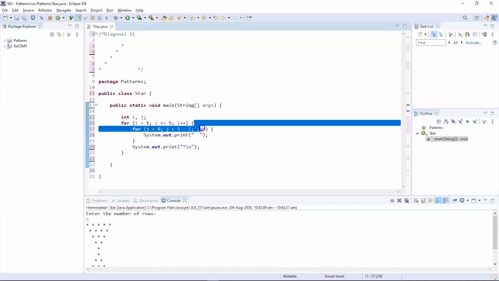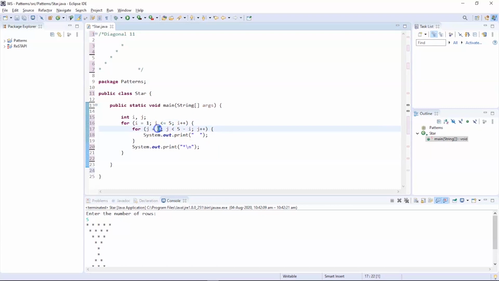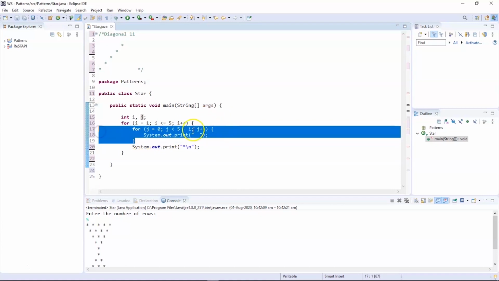So once the control enters the outer for loop, we have the second for loop where we have our second counter variable, which is j. j equals 0 and j is less than 5 minus i, which is 5 minus 1, the current value of i, which is 4. So 0 is the value of j currently. So 0 is less than 4. Followed by that we have the post increment on the j counter variable. So once the condition is true, the control will enter the inner for loop and will print a space. So this loop will run until the condition is true.